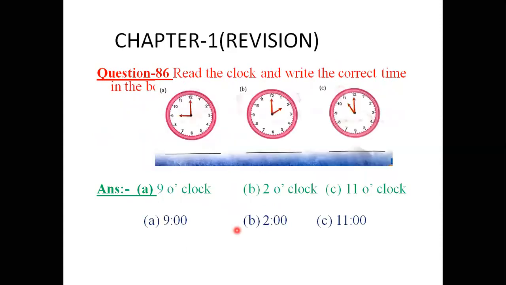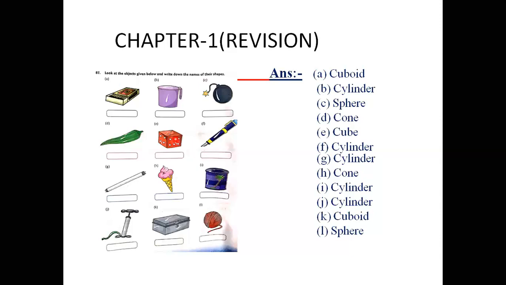Okay. Now here is question number 87. Look at the objects given below and write down the names of these shapes. Look at the pictures. Now here we see the first picture. You know this type of picture. Here is the answer. This represents the cuboid. B represents the cylinder, and the C answer is a sphere, and this looks like a cone.